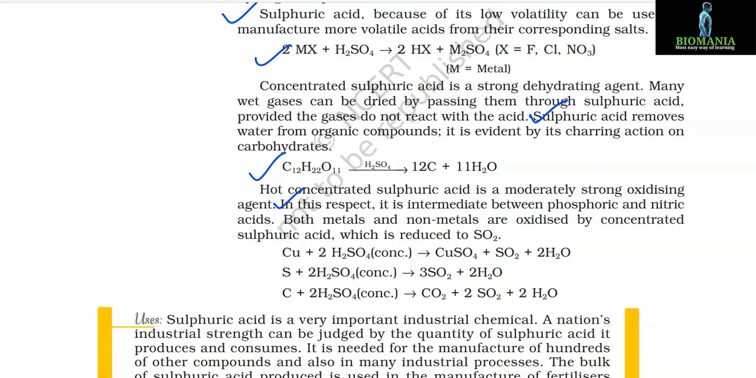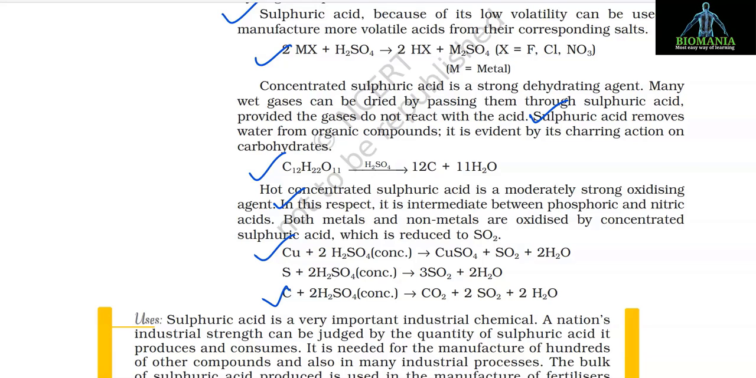In this respect, it is intermediate between phosphoric and nitric acid. Both metals and non-metals are oxidized by concentrated sulfuric acid, which is reduced to SO2. Cu + 2H2SO4 (concentrated) gives CuSO4 + SO2 + 2H2O. Sulfur + 2H2SO4 (concentrated) gives 3SO2 + 2H2O. And carbon + 2H2SO4, again concentrated, gives CO2 + 2SO2 + 2H2O.